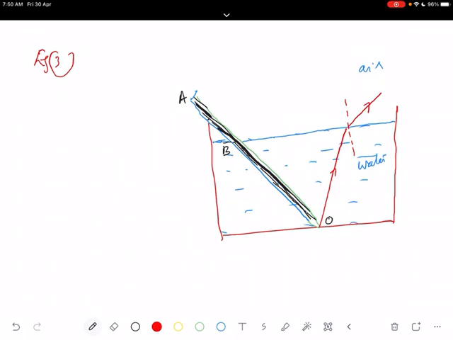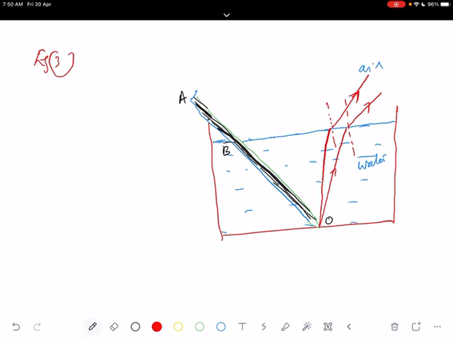One more ray, we can take another ray of light from the tip of the pencil reaching this point. And here also we make a normal at this point. Normal is made. Again it bends away from the normal, so it is going in this way.